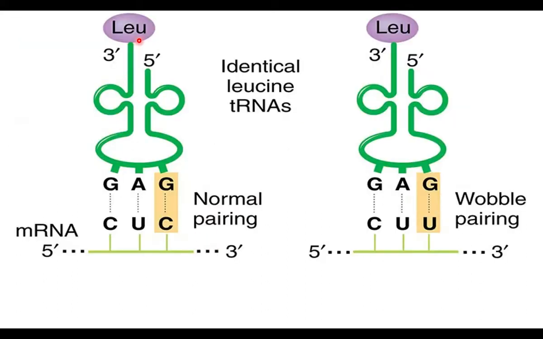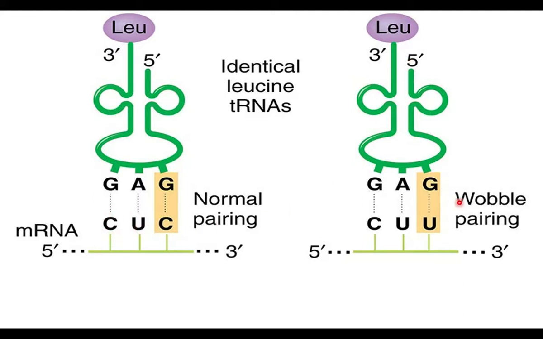Second one, this is leucine amino acid carried by one tRNA. It has anticodon GAG. The GAG anticodon reads CUC of codon on mRNA. Here base pair rule is strictly followed. This is normal pairing. Why do we say this is normal pairing? G pairs with C, A pairs with U of mRNA, G pairs with C. This is normal pairing. Normal pairing is strictly followed for the first 2 nucleotide sequence.